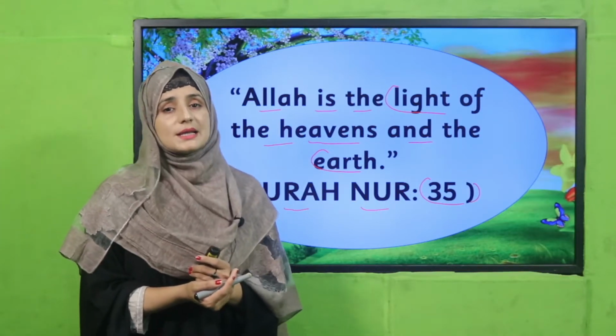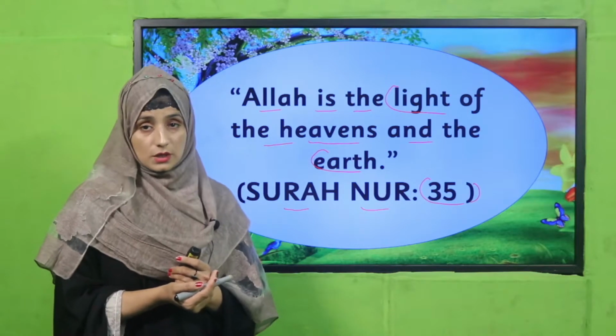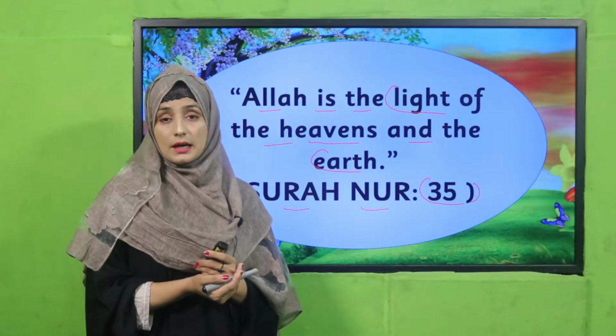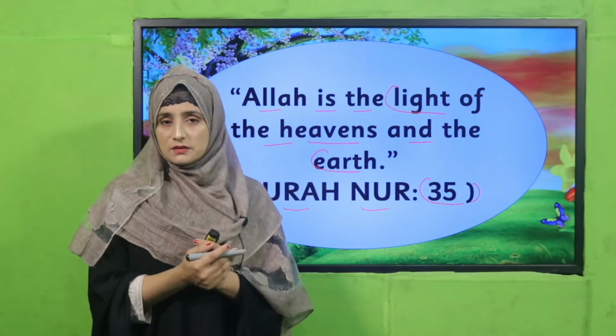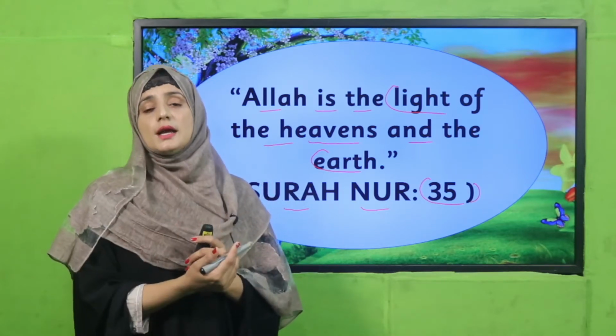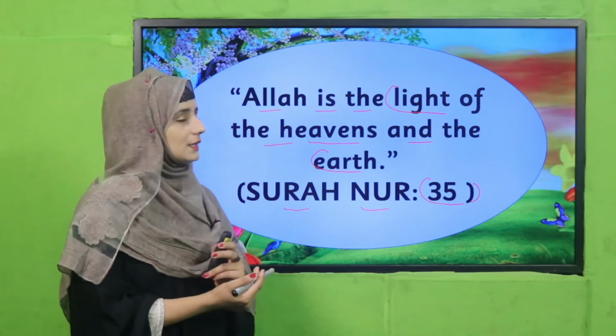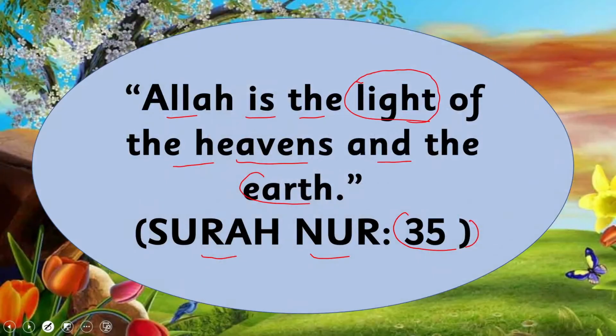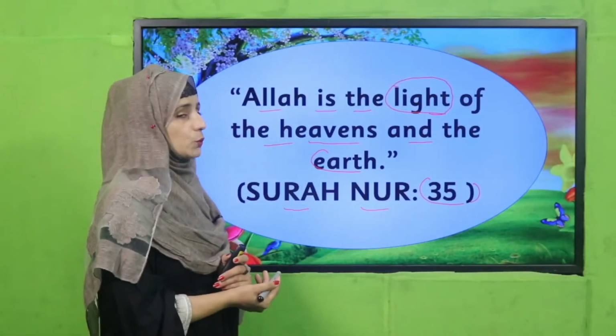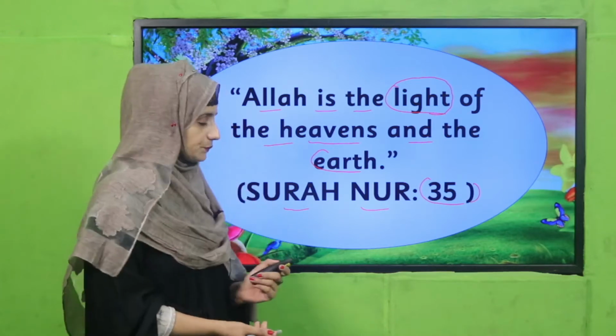Allah is the light of the heavens and the earth. It means Allah is the light of the whole universe, even in this world and even in the heavens. So Allah is being compared with light, the source of light for everyone. This is what we are going to learn today.